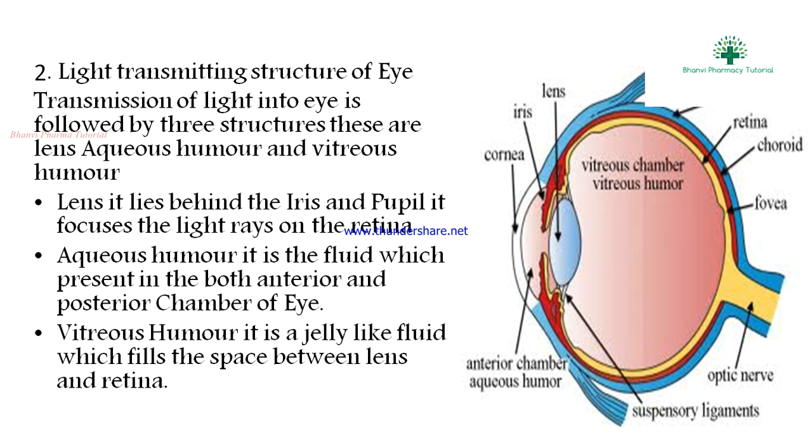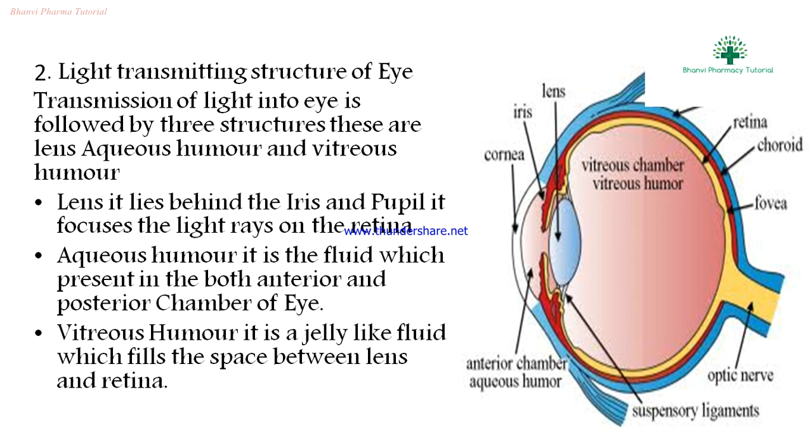Next, the light transmitting structures of the eye. The transmission of light into the eye is carried out by three structures: the lens, aqueous humor and vitreous humor. The lens lies behind the iris and pupil. It focuses the light rays on the retina.